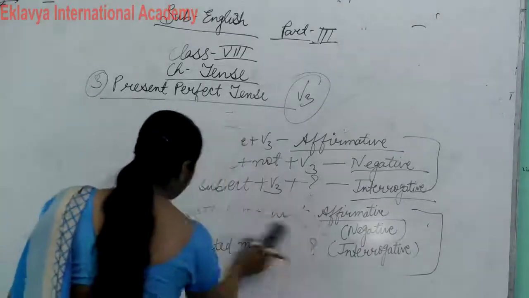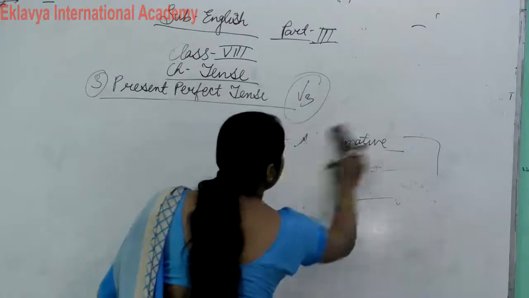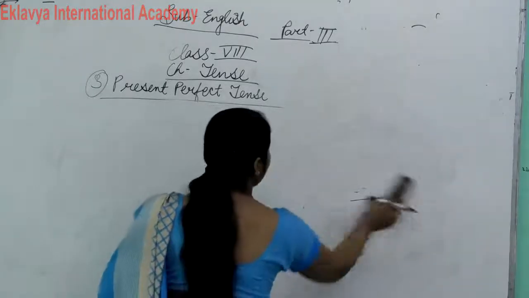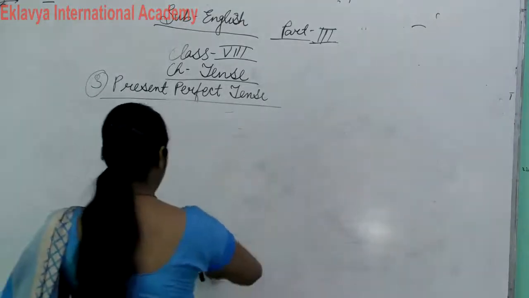Now the question comes in your mind: how do we identify present perfect tense?